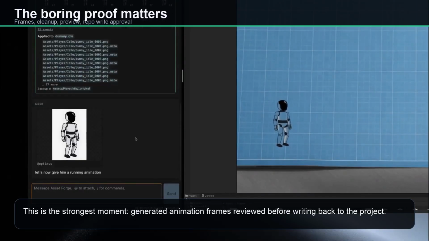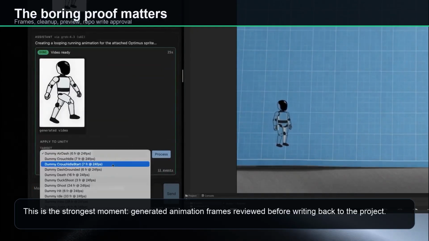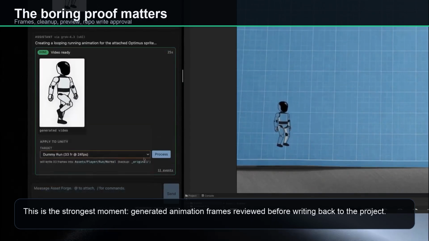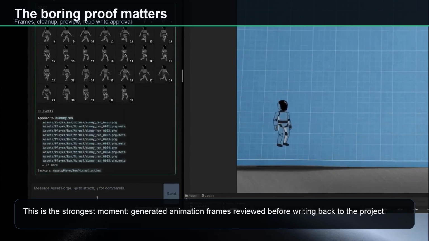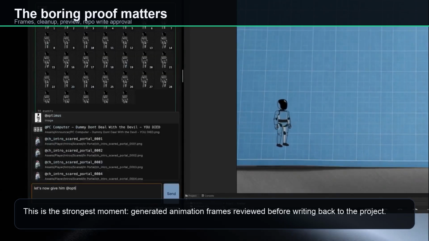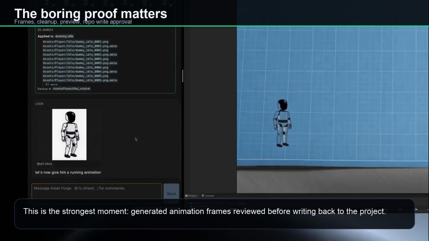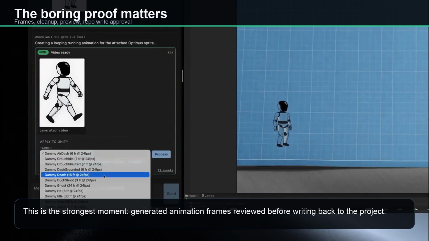That approval step matters. A serious asset pipeline cannot just dump random files into a repo and hope the game still works. It needs review points, stable naming, and predictable frame output. The demo even shows an approve and write to repo style step. That is the boring proof, and boring proof is usually the most useful proof.